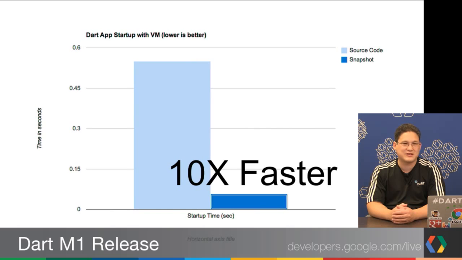Yeah, the way I like to explain this is if you go to Gmail, as much as those guys work on performance and as crazy as they are about performance, it still takes a couple seconds to load up. And imagine going to Gmail in a new tab and it loads up in 0.2 seconds. Yeah, or 10 times faster. I mean, that works for me. That would just be amazing.